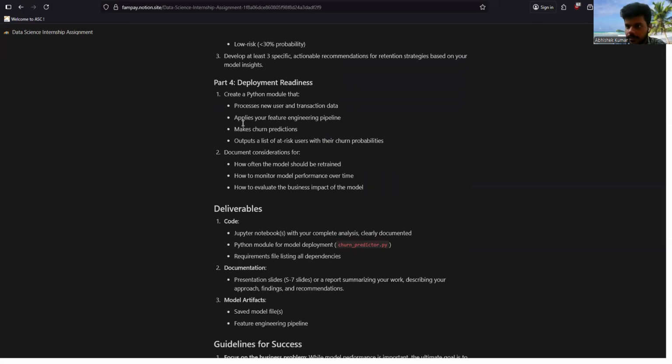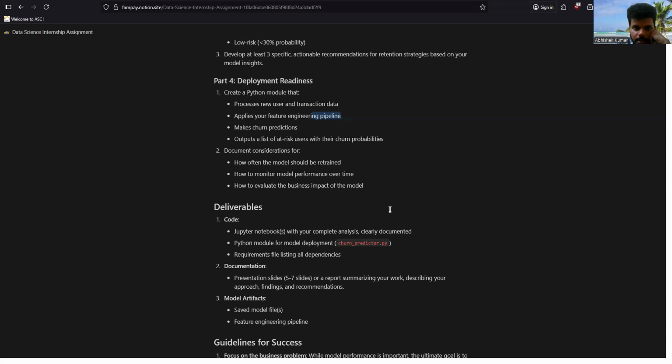Whatever transformation, whatever feature engineering you have done there, it should be intact. Apply the feature engineering pipeline. They have written their pipeline also. So one should do it in a Python manner, but I just want to segregate the code. That's why I'm doing different IPYNB files.